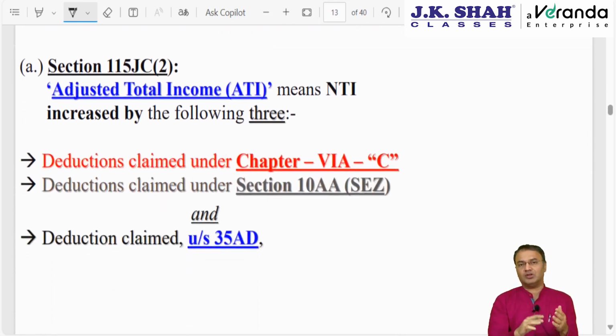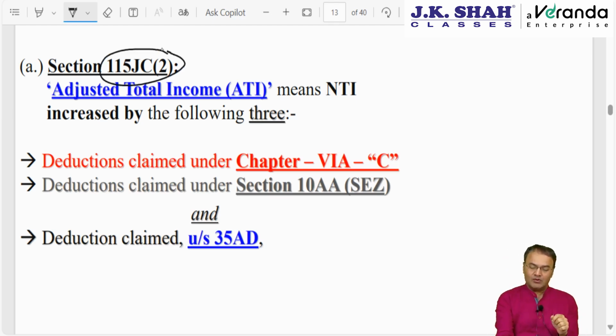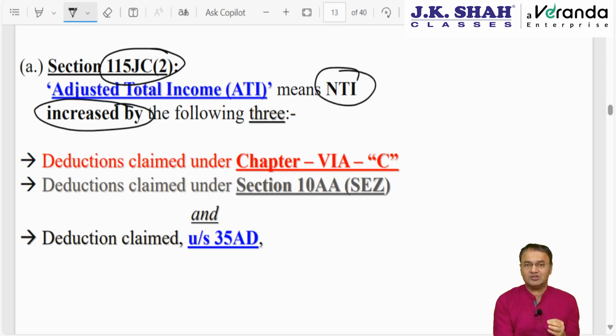If it is a partnership firm then 0% and 12%, LLP then 0%, 12%, individual, HUF, AOP, BOI, AJP then 0, 10, 15, 25, 37. According to 115JB, we had calculated book profit. Here it is 115JC subsection 2, how to compute adjusted total income. Adjusted total income is net taxable income as per the Income Tax Act, increased further by 3 things. That's it. Technically, the chapter is over.